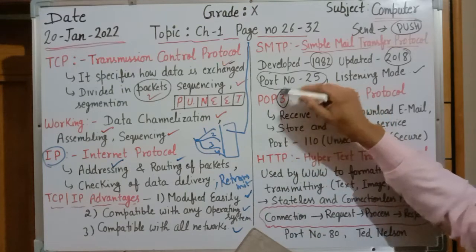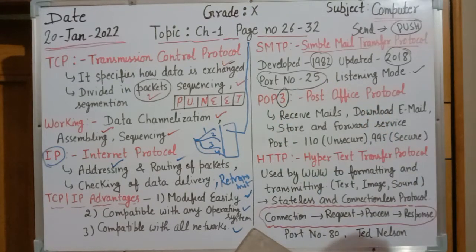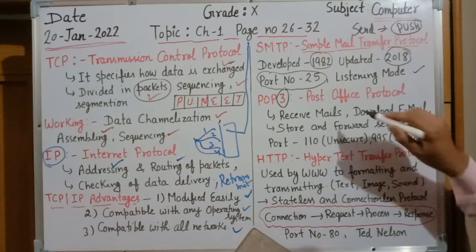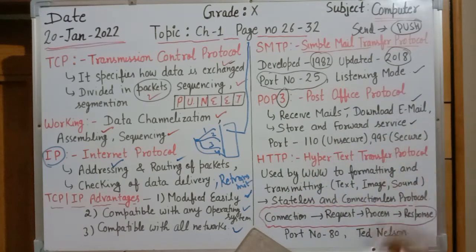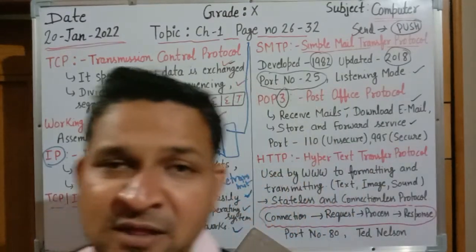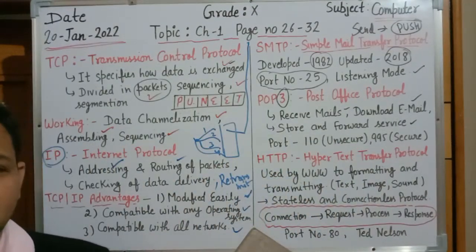Here 3 represents the version of the protocol. 3 is the version. So it helps to receive the mails. It helps to download the mails. It helps to store and forward the services. It is also known as store and forward services protocol.